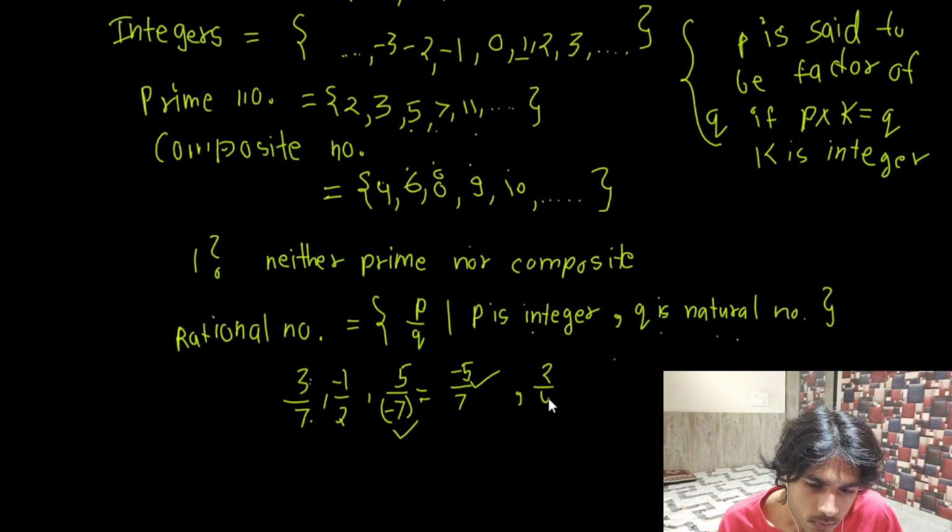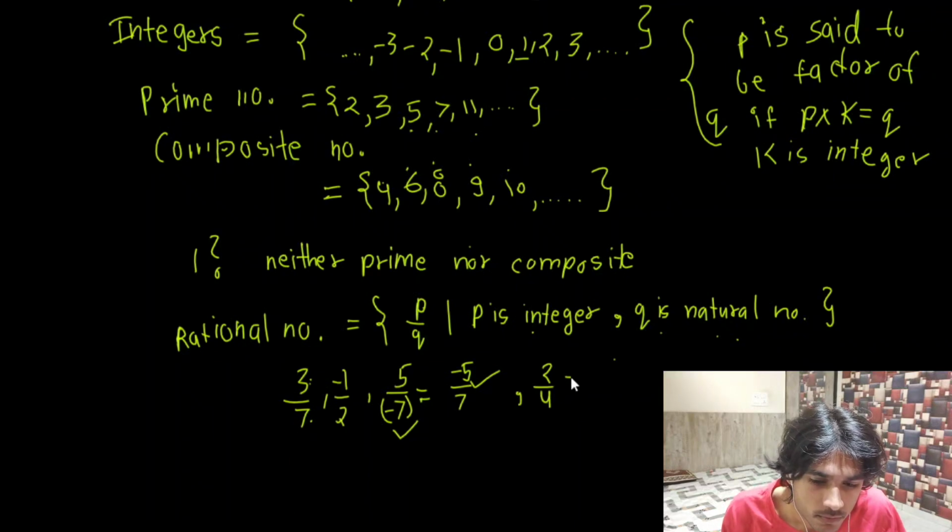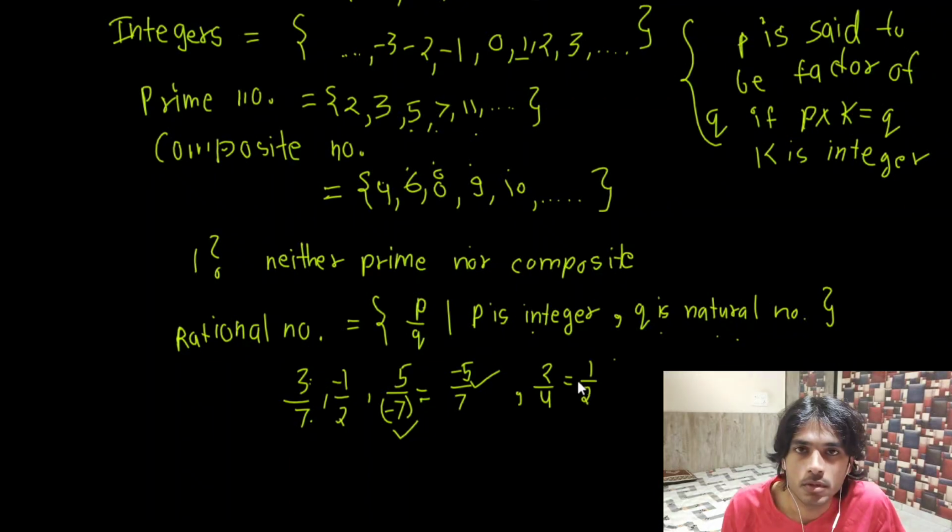2 by 4. Now obviously it is simple, like 2 is an integer, 4 is a natural number. So 2 by 4 is going to be a rational number. But what I would like to explain here is simply the fact that we could have divided both the numerator and denominator by 2 and we would have gotten 1 by 2, right?